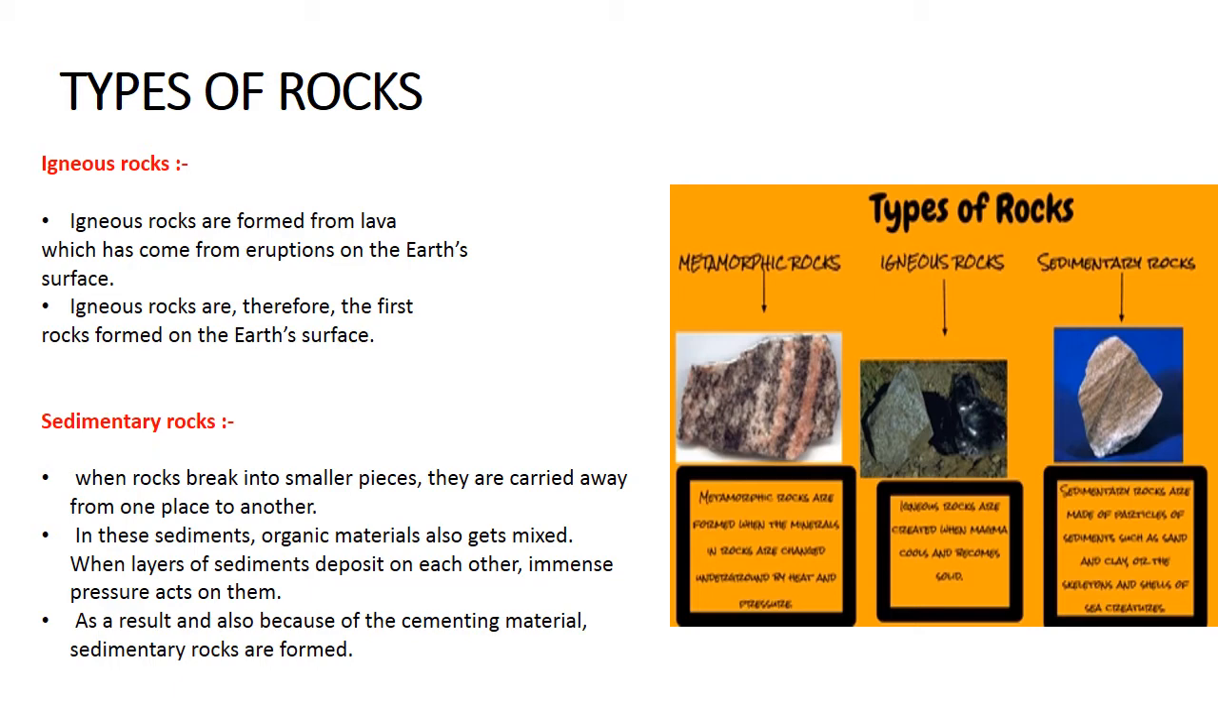So, what is igneous rock? Igneous rocks are formed from lava which has come from eruptions on Earth's surface. Igneous rocks are therefore the first rocks formed on the Earth's surface. So whatever material, the hot lava, comes out during a volcanic eruption, when it solidifies, when it gets cooled down, then it gets converted into a rock, and that is called igneous rock. Because of that, igneous rock is considered the first rock formed on the surface of the earth. So it is very original.